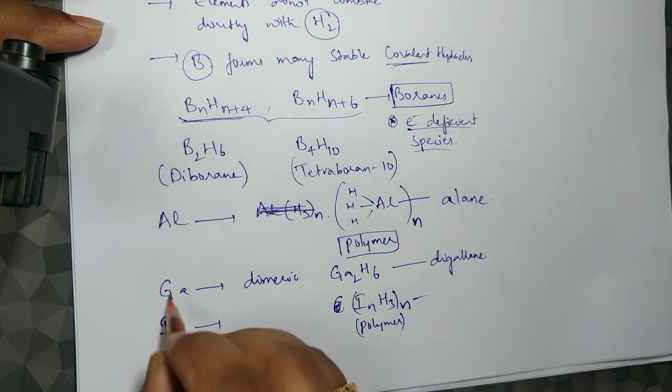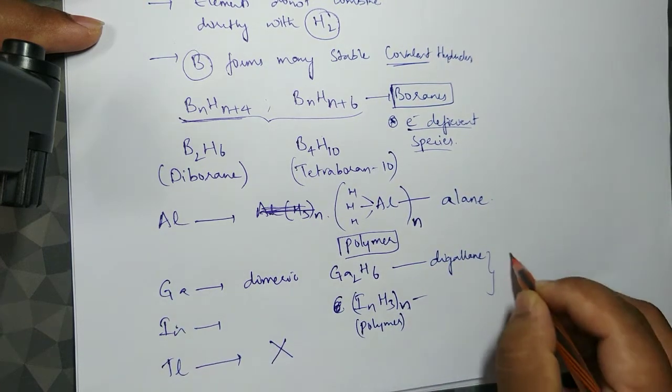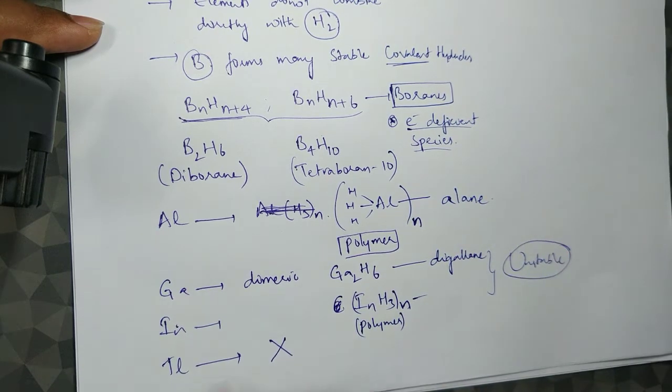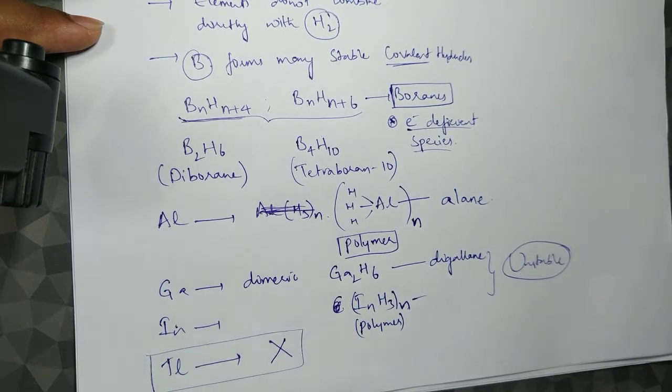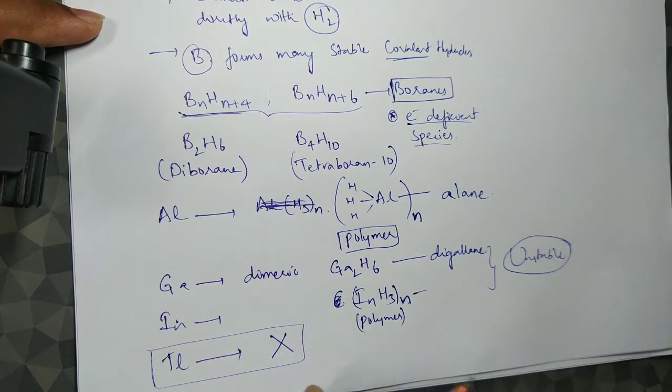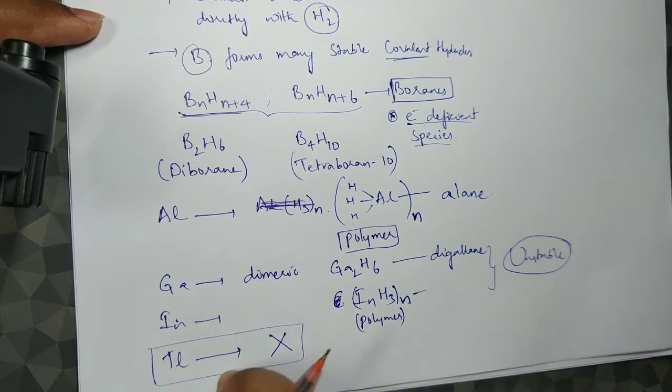Of course, gallium and indium hydrides are unstable. With thallium there are no hydrides at all. It is very difficult to form thallium hydrides. In other words, the stability is very low.